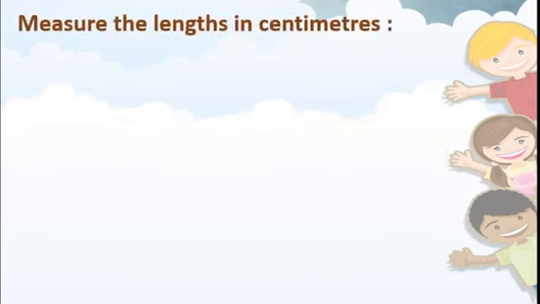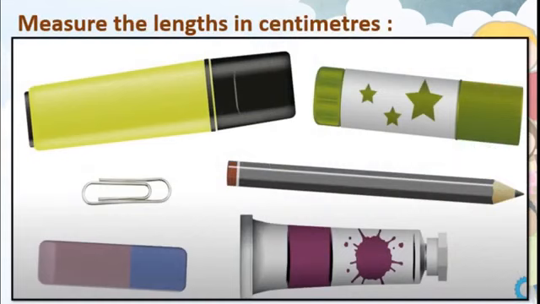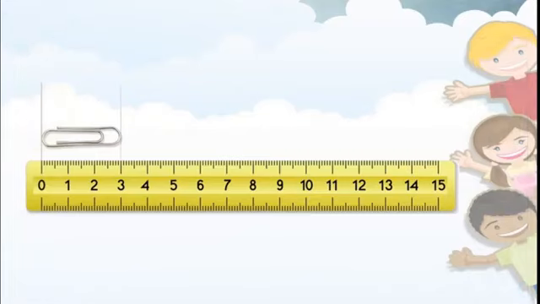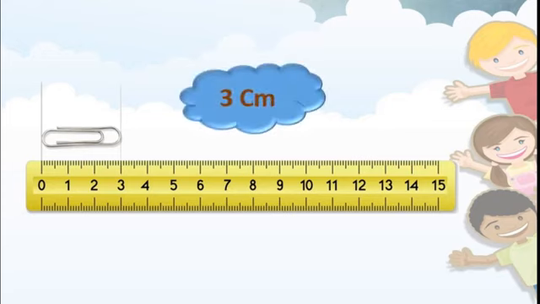Measure the lengths in centimeters. Okay, we will practice the measuring. Here I have taken 4 to 5 objects. We will measure each of them. This is a scale and this is a U-clip. Come on, tell me, students, what is the length of this U-clip? Yes, you are right. That is 3 centimeter.